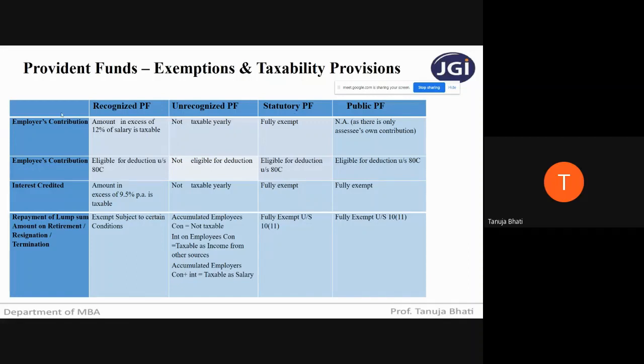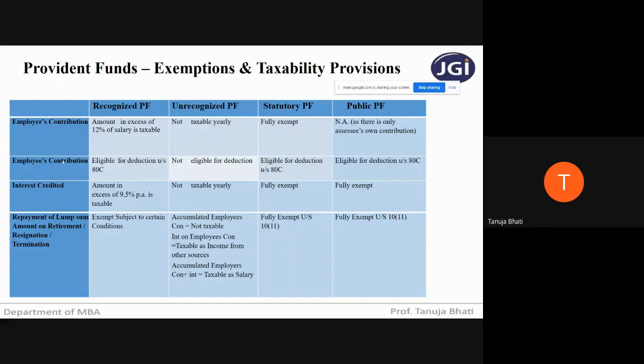In case the employer is contributing to statutory provident fund, then it is fully exempt. In case of public provident fund, the employer question doesn't come, because public provident fund is open for everyone. There is no employer-employee relationship necessary for public provident fund. Therefore, employer contribution is not applicable, because only the employee's own contribution will be involved.